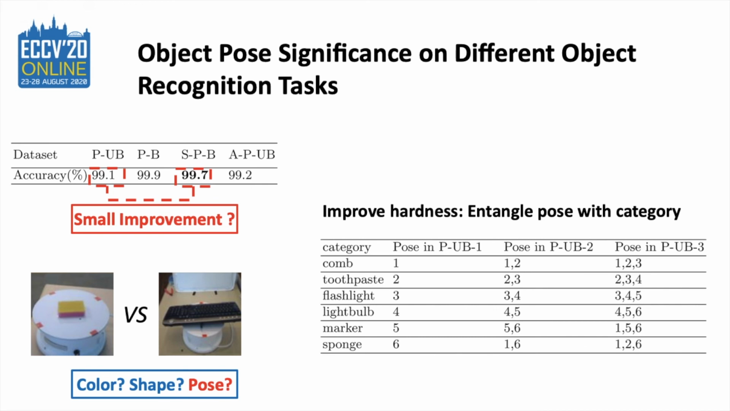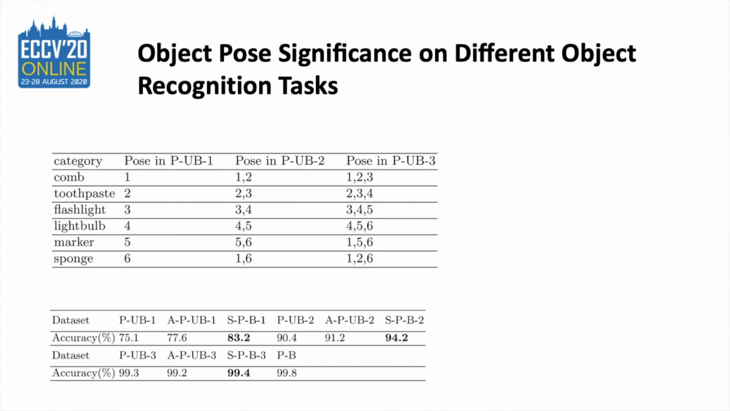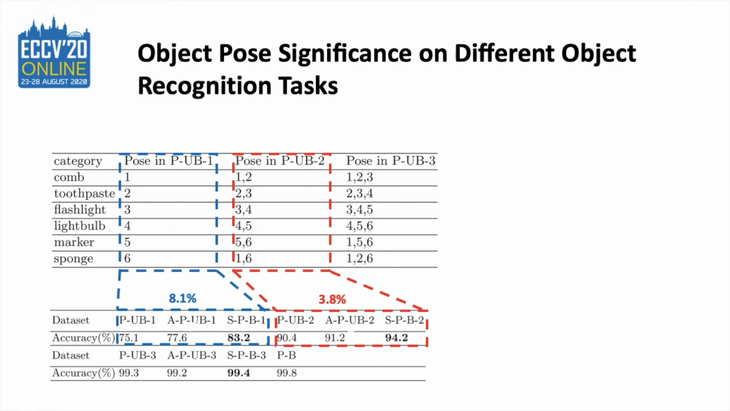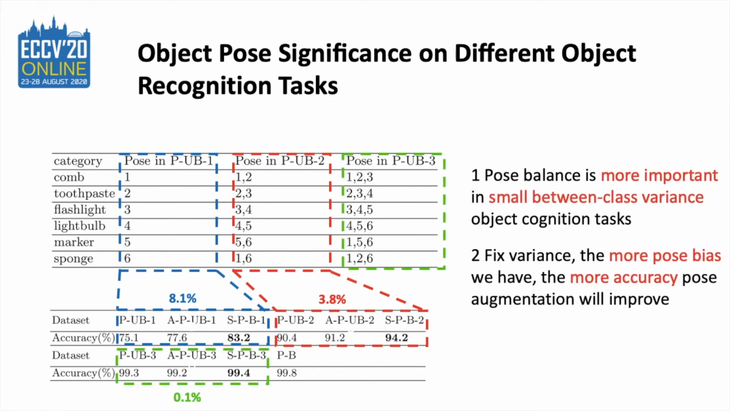We first make the classification harder by selecting the top 6 categories which are more confused by the classifier. We then assign a different fixed pose to each category to improve overall pose variance. We have 2 conclusions from the result. First, when the interclass variance is small, pose balance is more important because OPTNet can improve accuracy more after synthesizing the missing poses. Second, when class variance is fixed, the more pose bias we have, the more accuracy improvement we will get with the help of our pose augmentation.